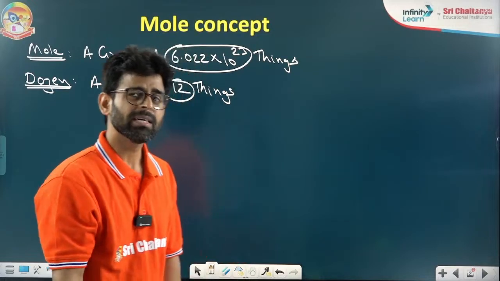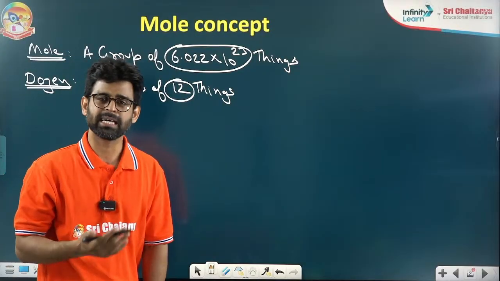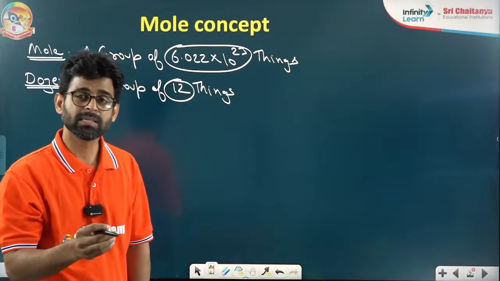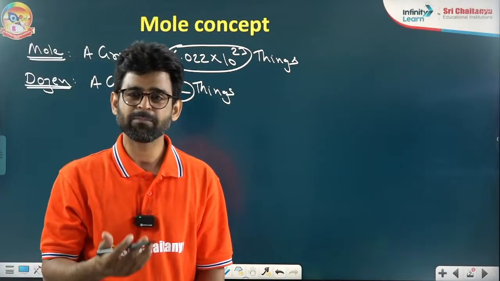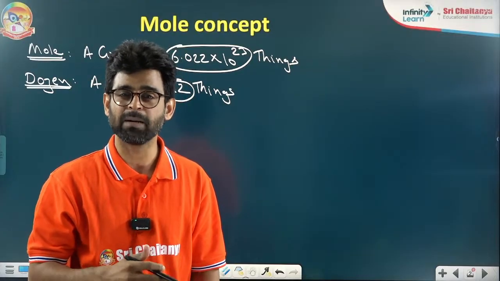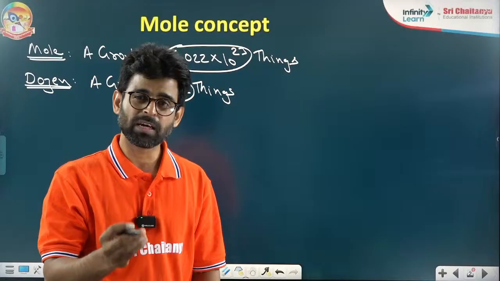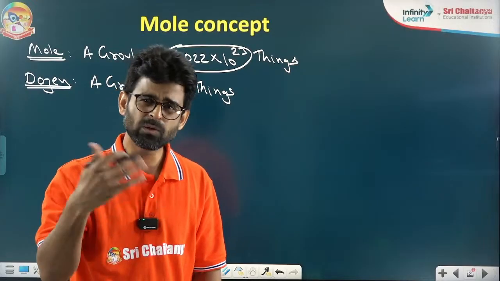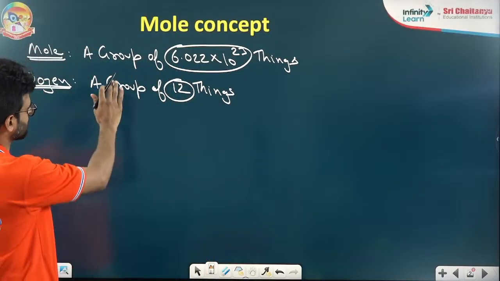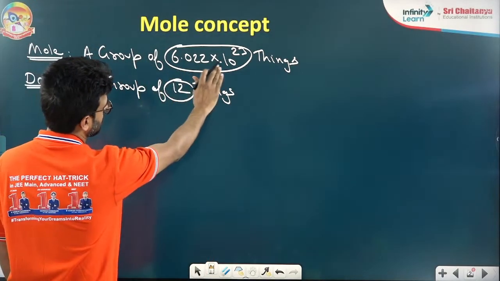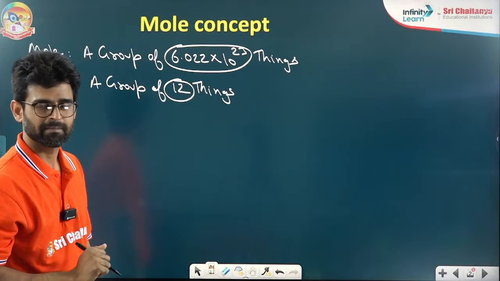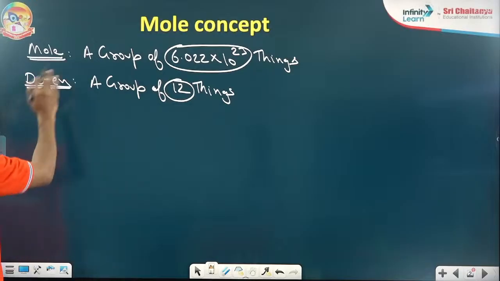Clear? Okay? If you go to books, if you see NCERT, you will see the definition that a mole will constitute that number of particles which is the same as the number of carbon atoms present in 12 gram of carbon. We will see all these things in our regular classes. But the most important thing is you have to understand a group of so many things is what? Mole. Nothing more than that. Clear? We'll come to detail also.